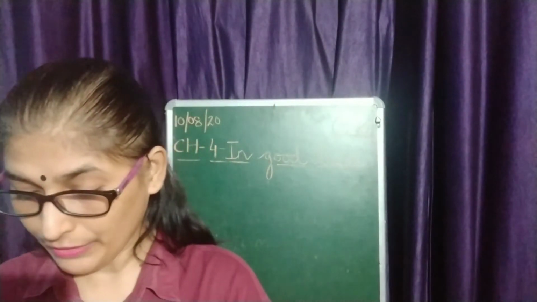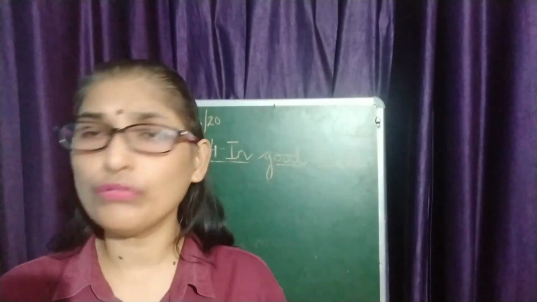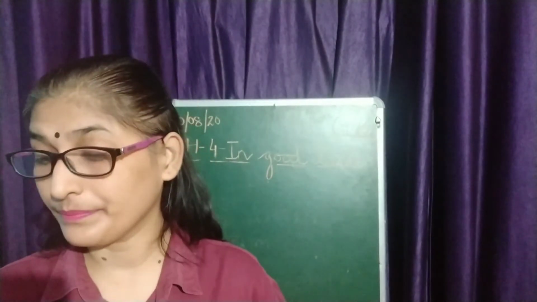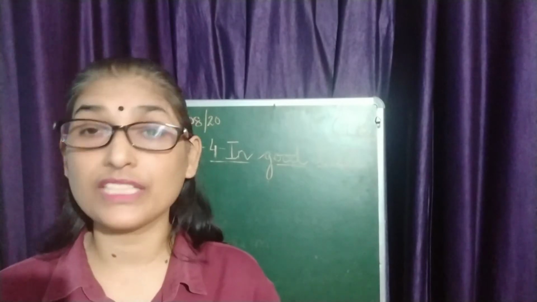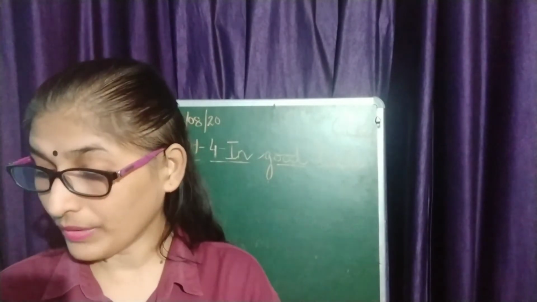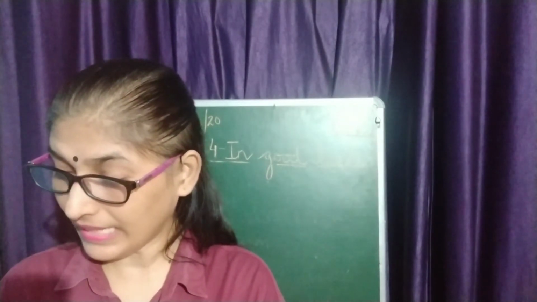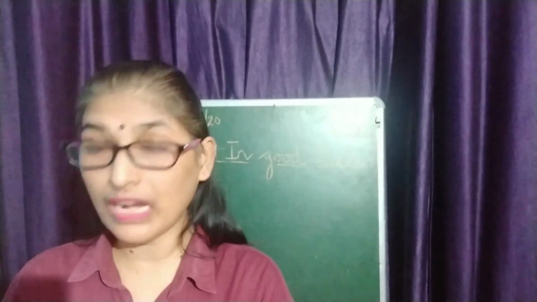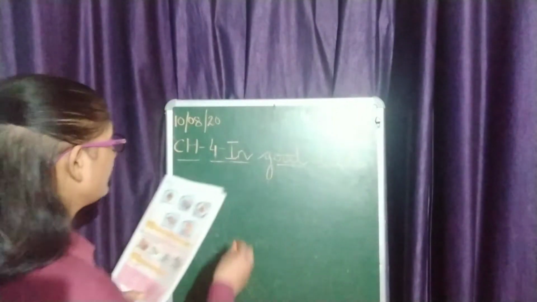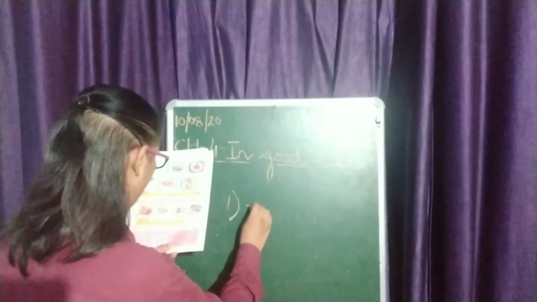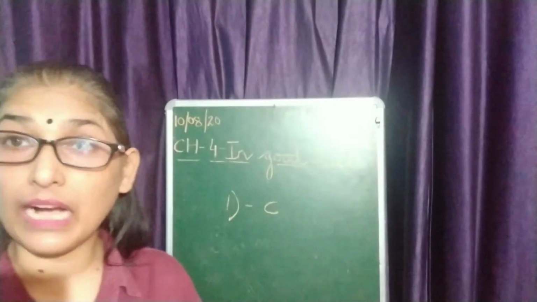What is given here? Match the phrases to their meaning. The first one. As cool as a cucumber. So what is the answer here? The answer is to be calm. So the first answer is the C one, that is to be calm.